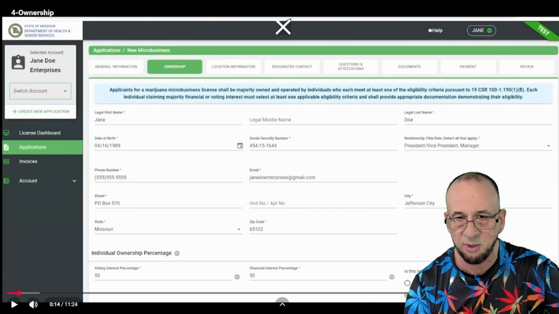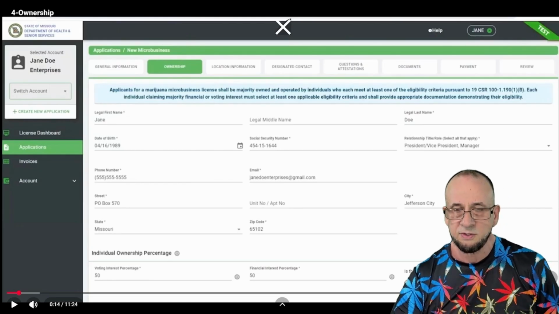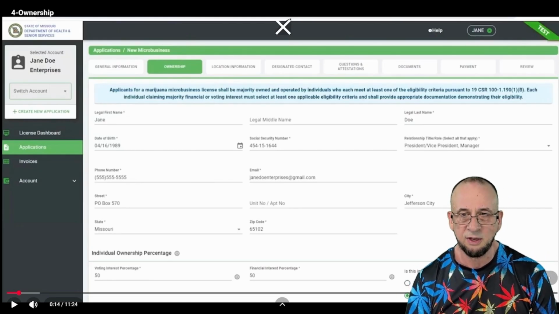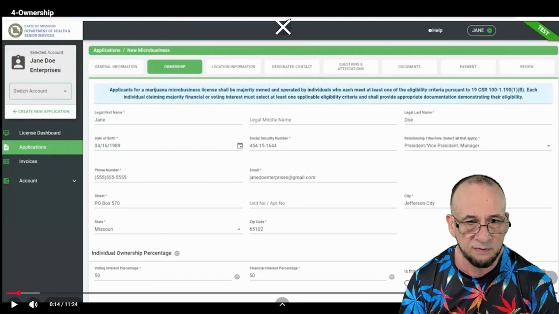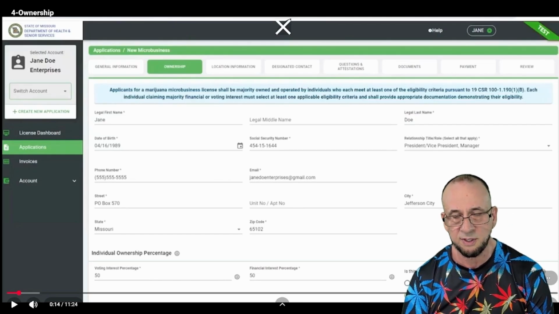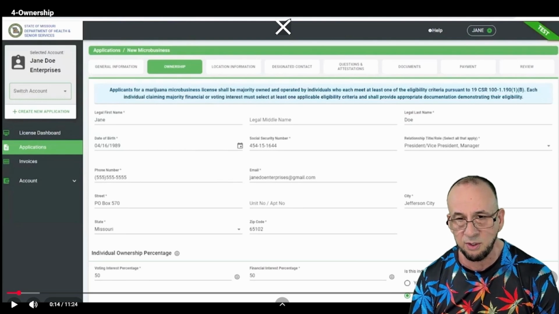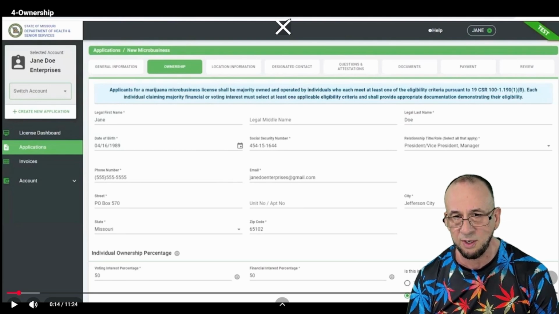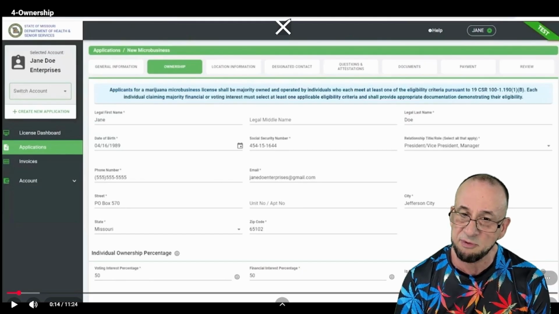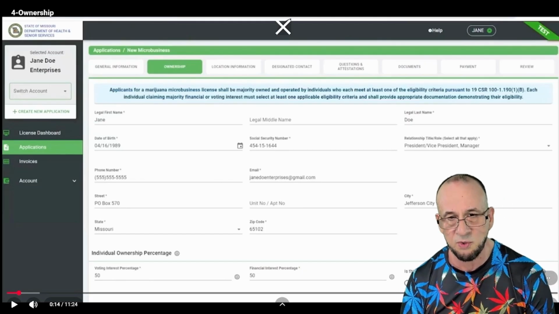This is really important. I'd like to draw attention to the fact that the state, I think, has filled out this application in a way that would get it rejected. If you look down there at the very bottom where it says individual owner percentage, if this is the majority owner, you have to be the majority owner. 50% is not owning the majority of the business. You got to own 51%, and you have to also control 51%.